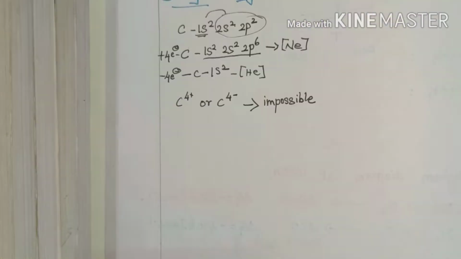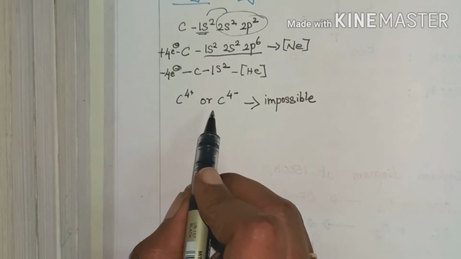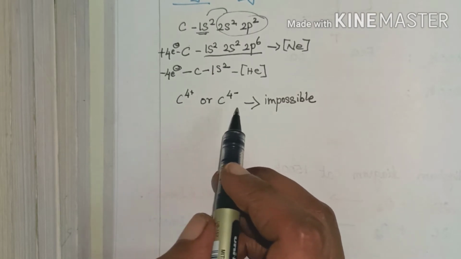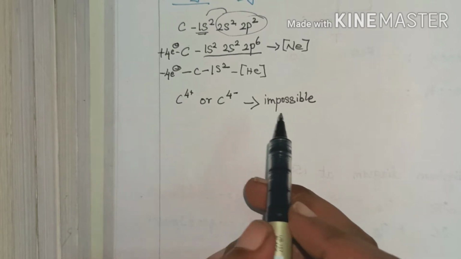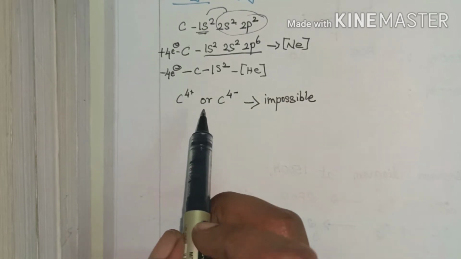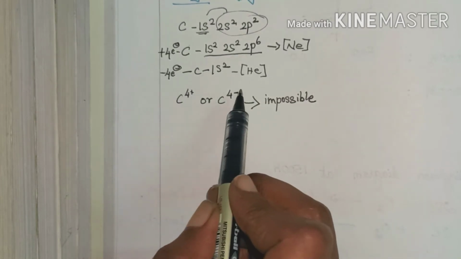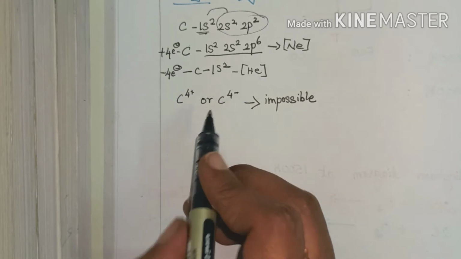But it is not possible for carbon to form either C4+ or C4-. It means that it can't transfer 4 electrons or accept 4 electrons.